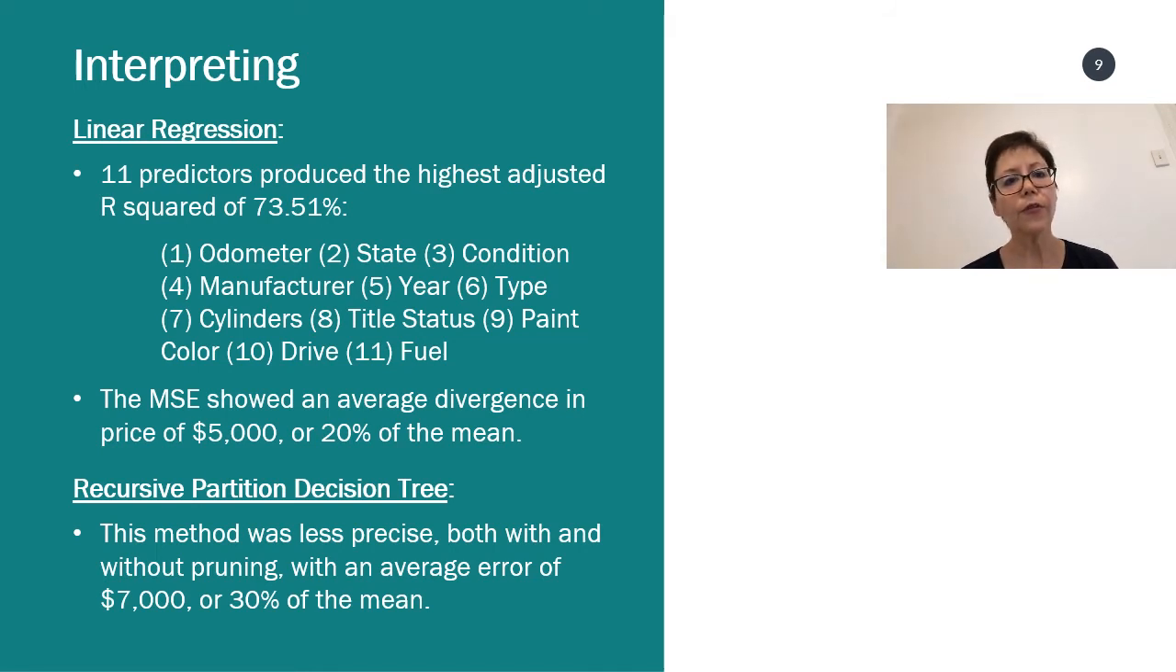So then we took another model called a recursive partition decision tree. We ran the data through this model, and the error was actually even larger, with a $7,000 divergence from the price, or 30% of the mean.